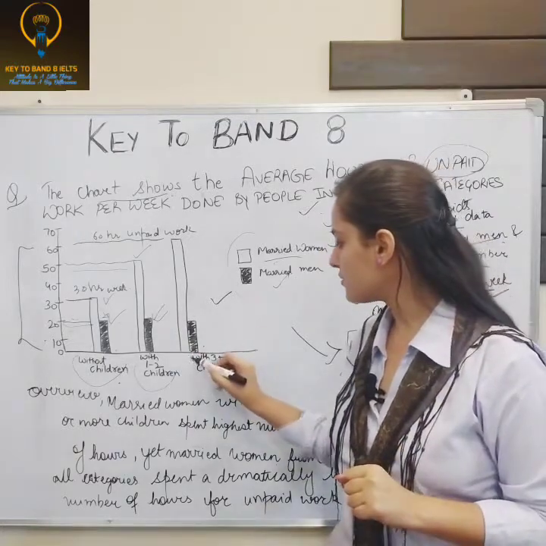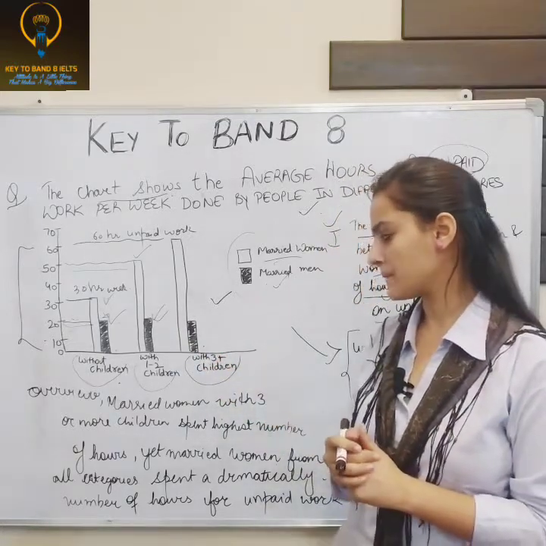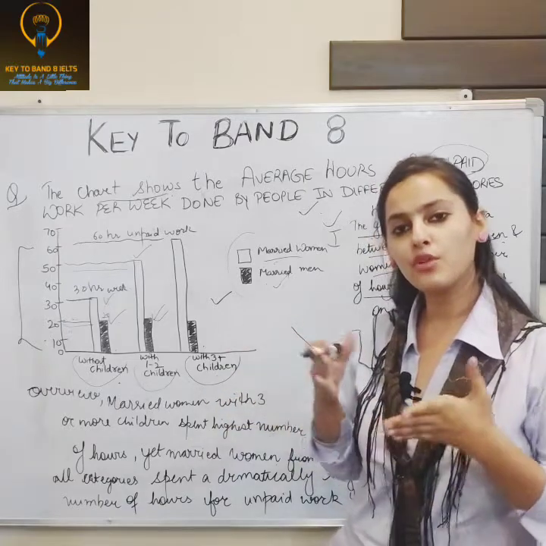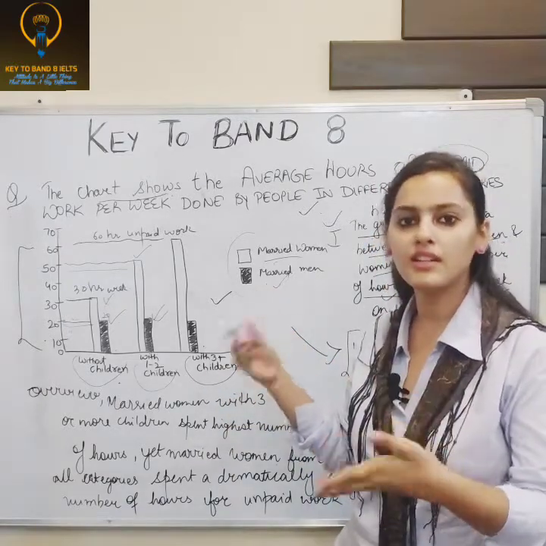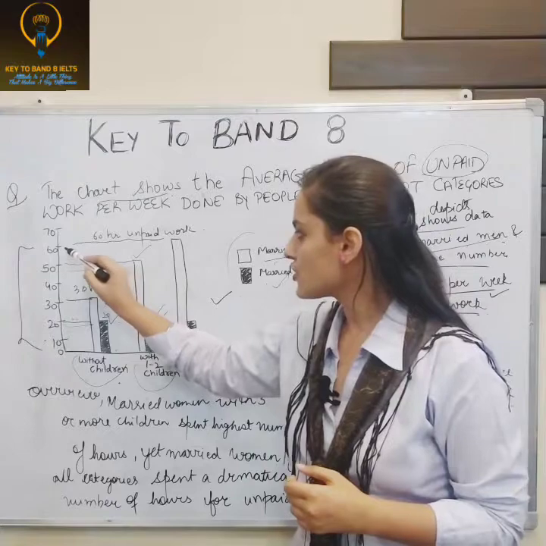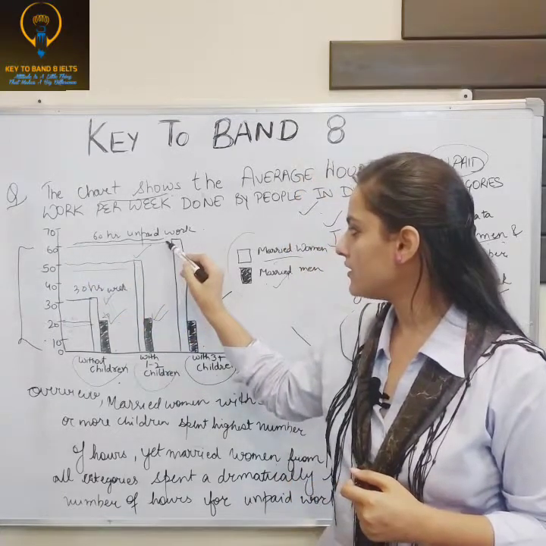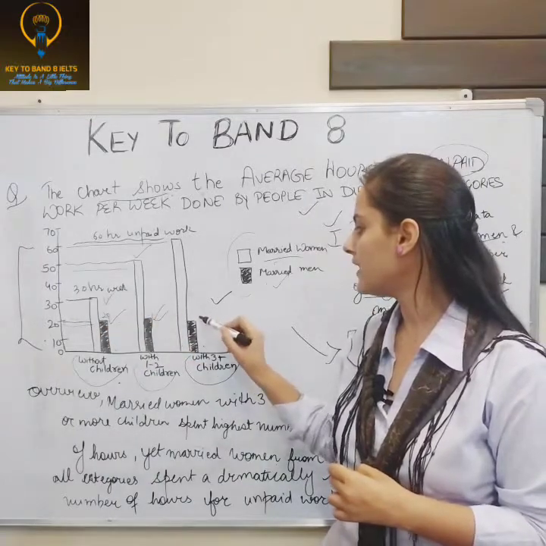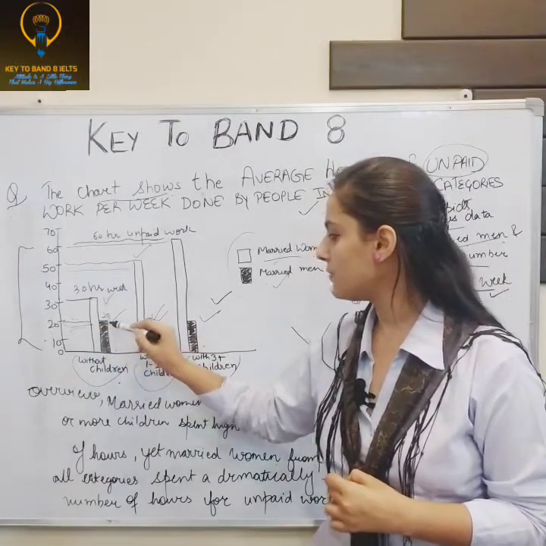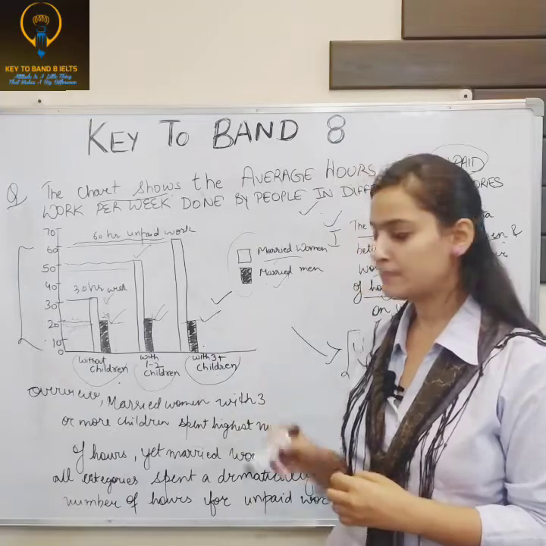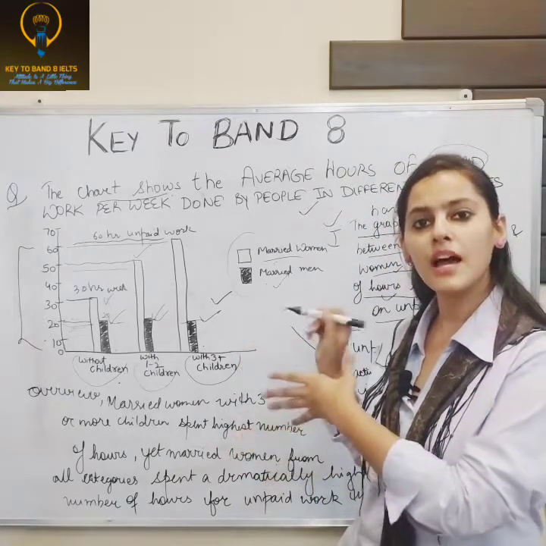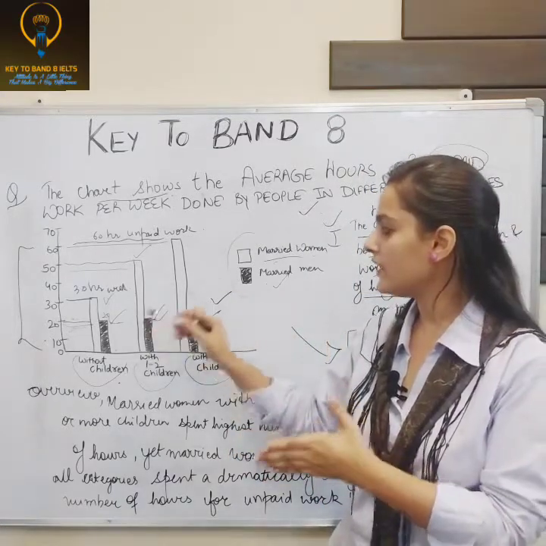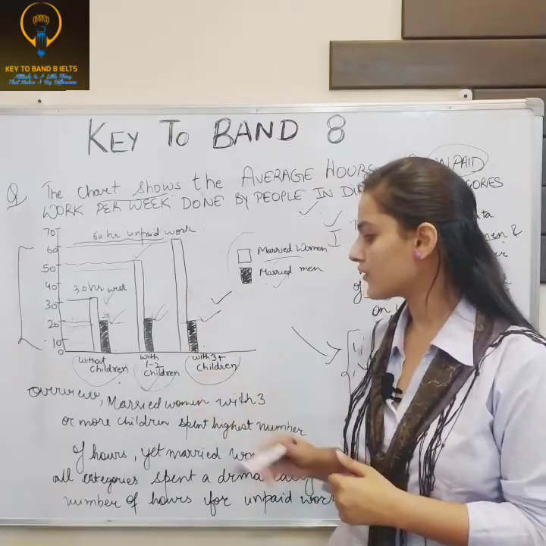Coming to 3 plus children, when there are 3 or more children, the responsibility of women increases double, so she is spending 60 hours of unpaid work, and men again 20 hours. So you can say there is a stable number of hours spent by men on unpaid work, and the women's graph increases according to children.